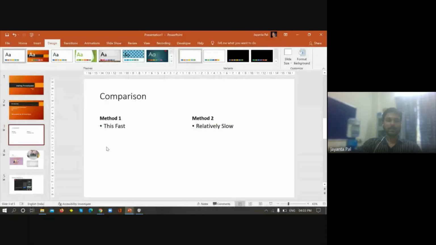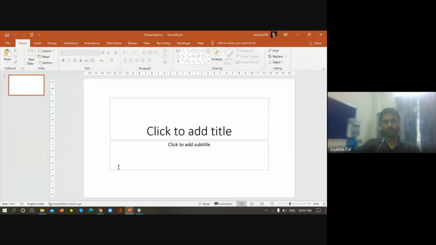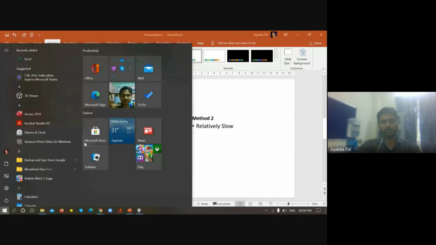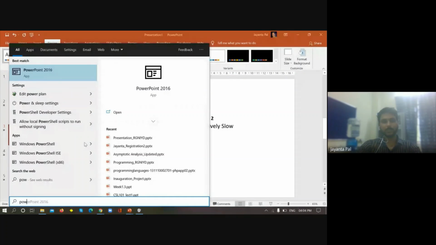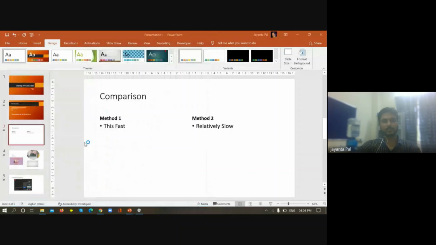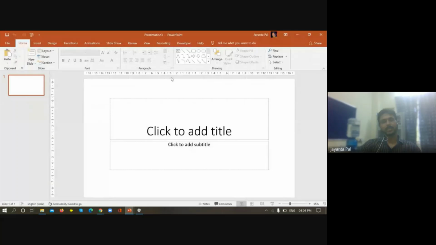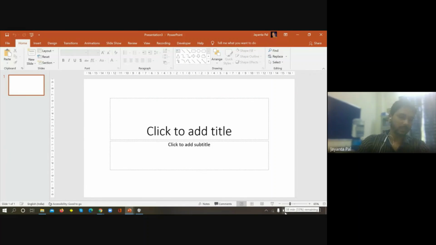Okay, now let us make a new presentation. I have clicked on the Windows key, then typed PowerPoint 2016 and chosen the blank presentation, and it will come out. Right now, this is the default design whenever I want to create a new presentation.